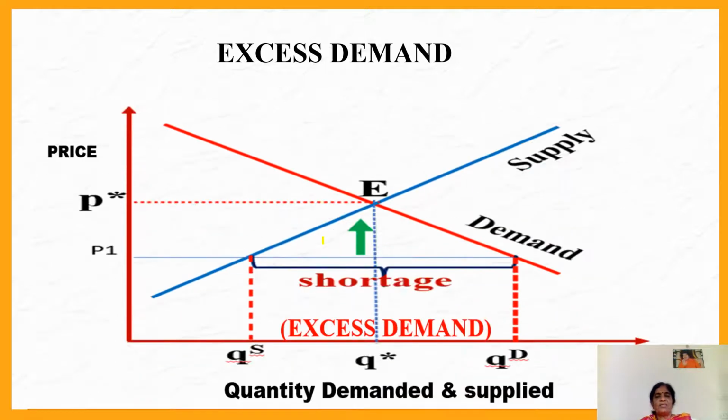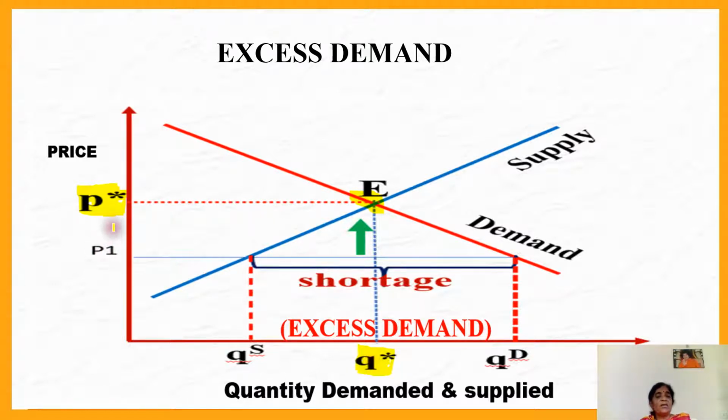Now we are going to see excess demand. What do we mean by excess demand? Excess demand is explained with the help of a diagram. From the examination point of view, if they ask this question on excess demand, you have to draw this diagram also. Along the x-axis you measure the quantity demanded and supplied, because both curves are here, and along the y-axis you measure the prices. We have already marked the equilibrium point and the corresponding equilibrium price and equilibrium quantity. This much we have seen in the last slide.